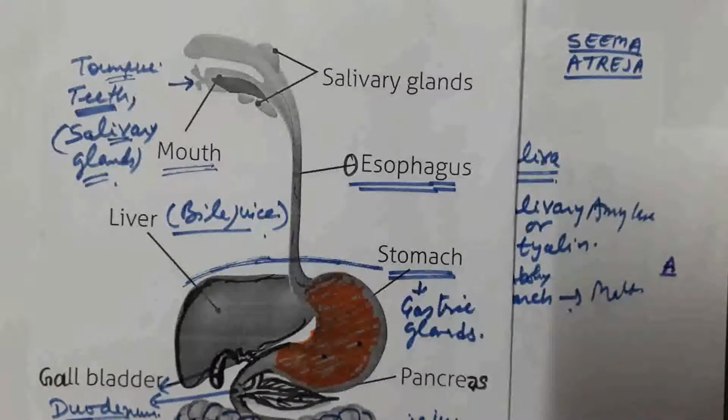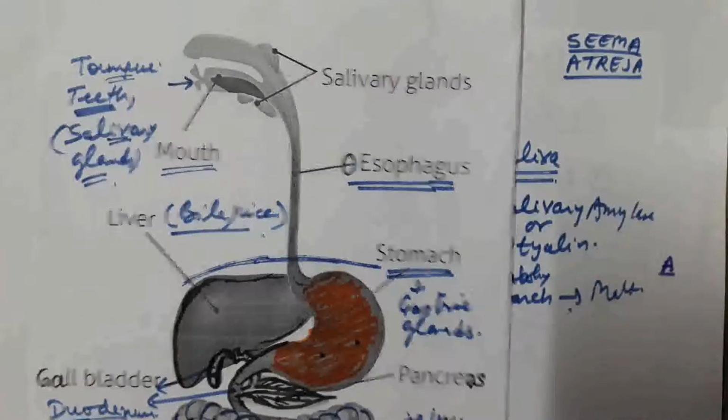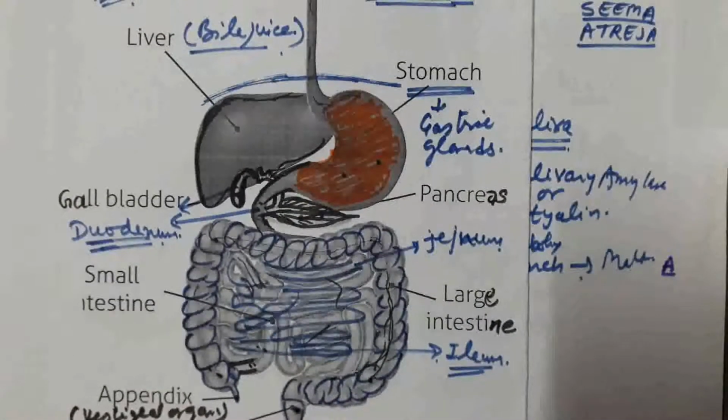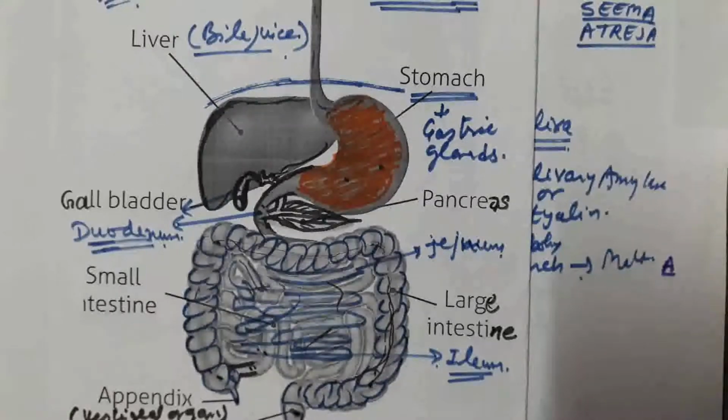Digestion is the breaking down of complex food material into simpler substances with the help of digestive enzymes secreted by the digestive glands in our body. The next step is absorption. Complete digestion takes place in the small intestine. Completely digested food is absorbed into the wall of the small intestine.